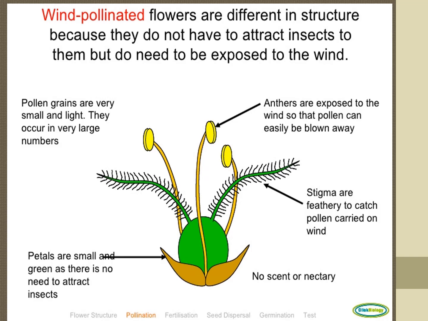Wind pollination, pollination with the help of wind, is called anemophily. Examples are grasses and some cacti. Okay, we understand.